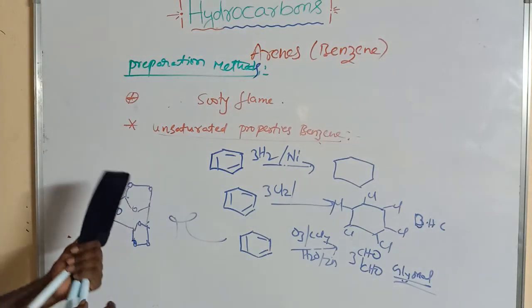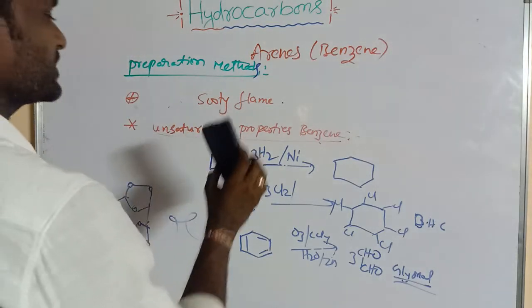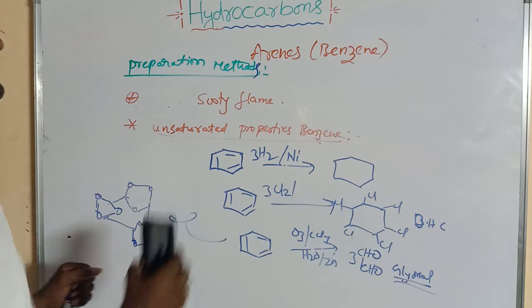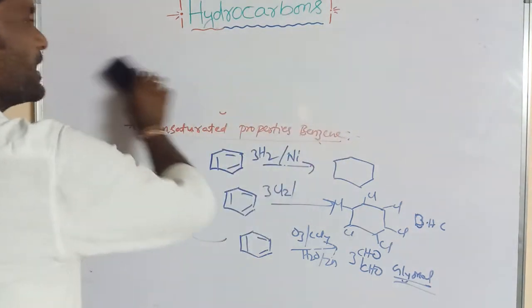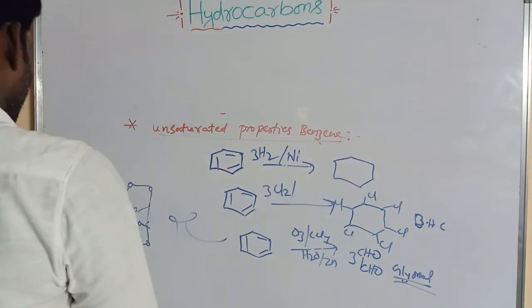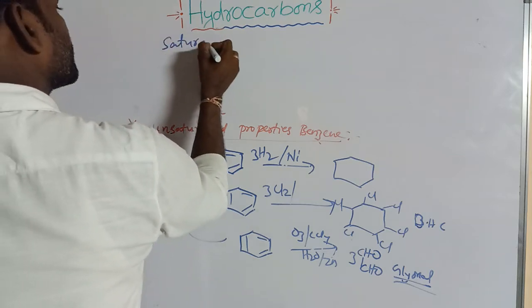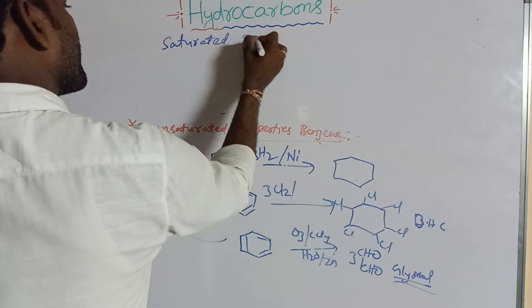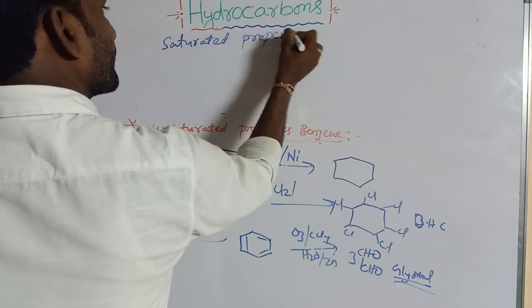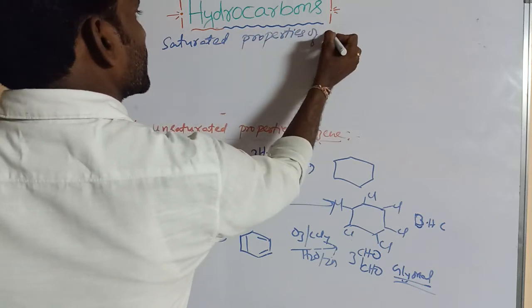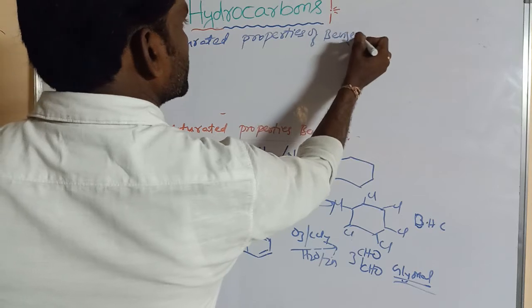These three chemical reactions indicate the unsaturated properties of benzene. Now I am going to explain the saturated properties of benzene.